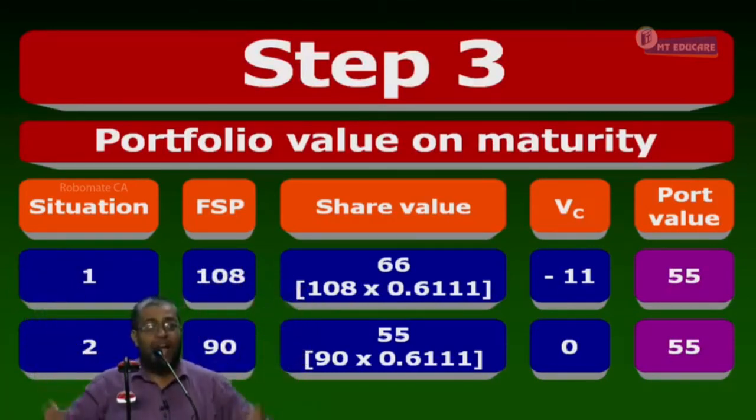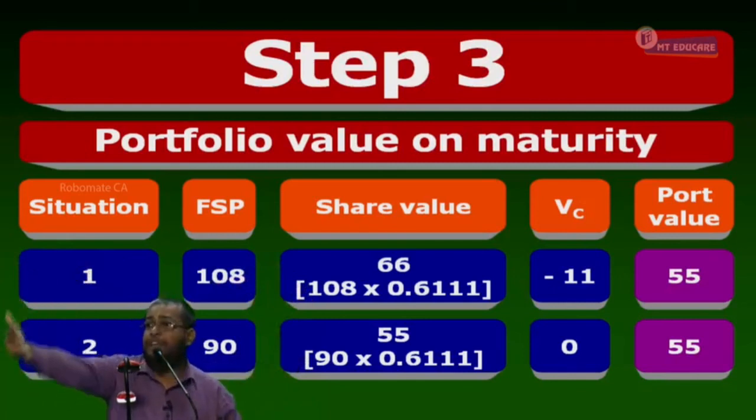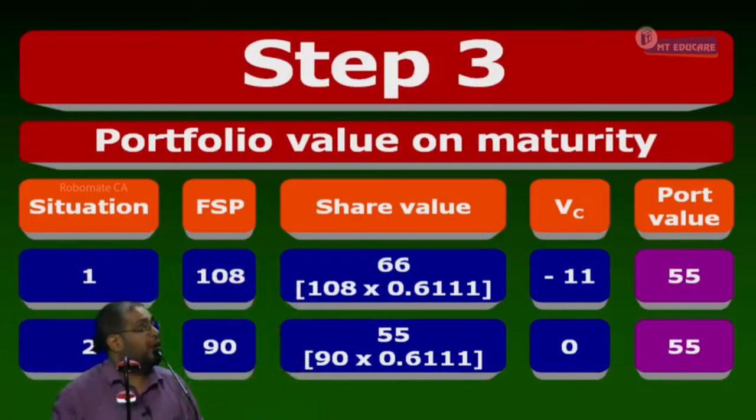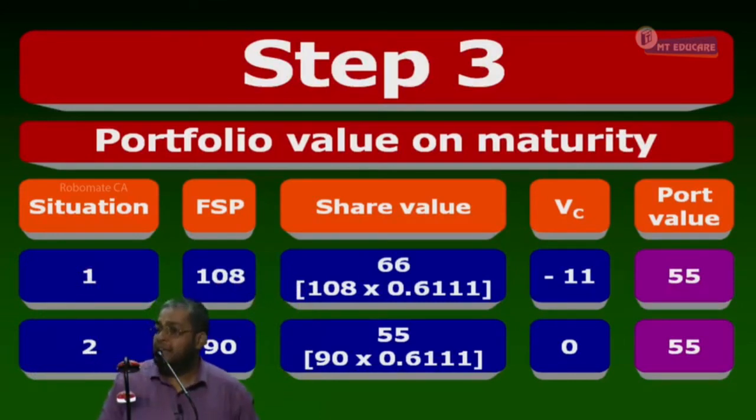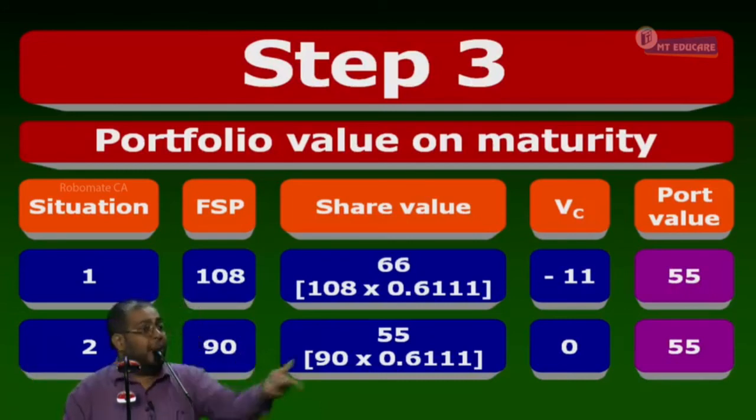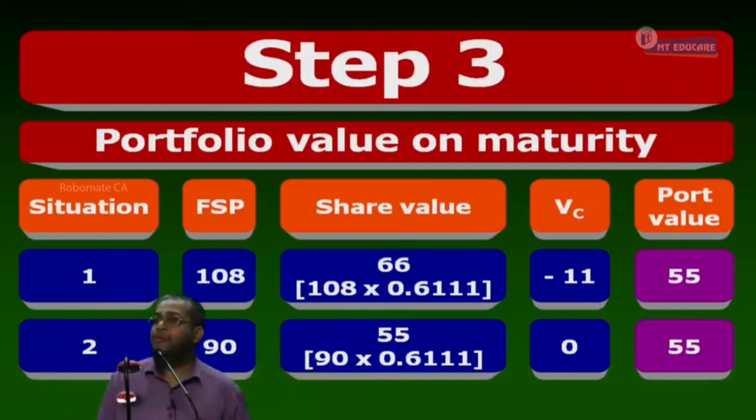I have to calculate what? Value today. When I want to discount the 55 from 3 months to today, I should use what rate? Risk-free rate. Why? Because portfolio is risk-free, having 0 risk, no standard deviation. If I discount at the risk-free rate, I'll be getting what? The value of the portfolio today. In the value of portfolio today, I know the value of that share because today's spot price is 100, 0.6111 shares. Yes or no? If I knock out the value of the share from the value of the portfolio, the balance is the value of the call option. Are you following?